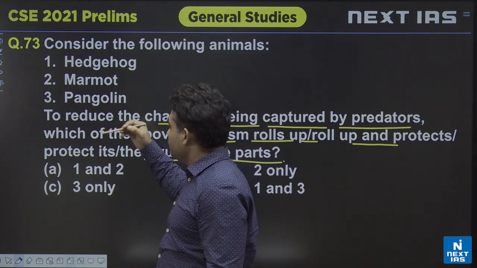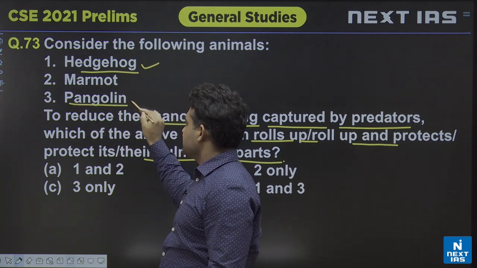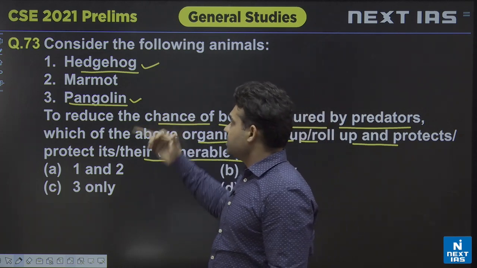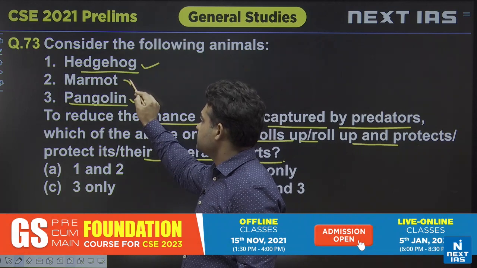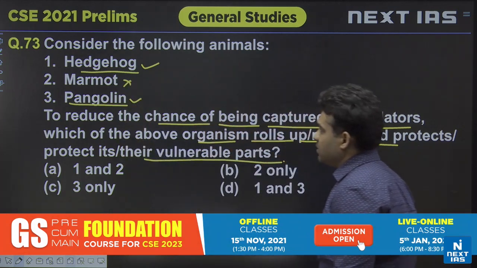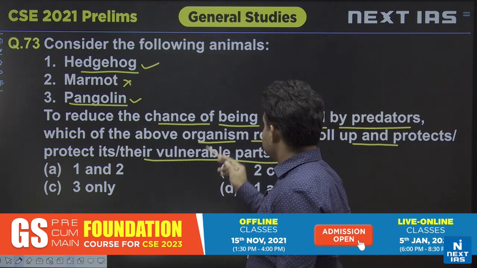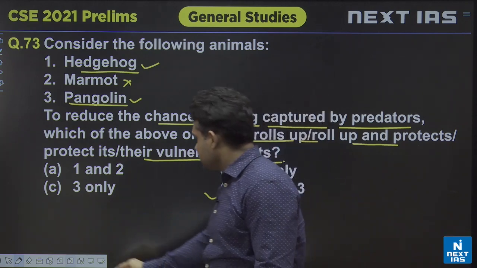Among them, to roll up, to curl themselves, the hedgehog does this. Pangolins, we have seen, were also in the news in the wake of COVID. So, pangolin and hedgehog both. So, the answer is 1 and 3. Marmots, the mammals, don't do this, but the hedgehog and the pangolins do this principally. So, the correct one is 1 and 3. Answer is D.